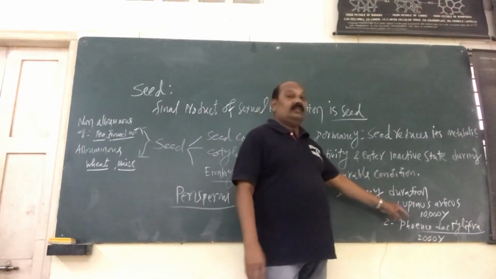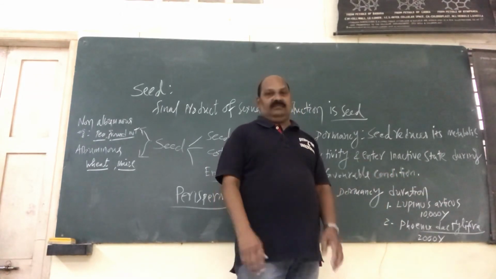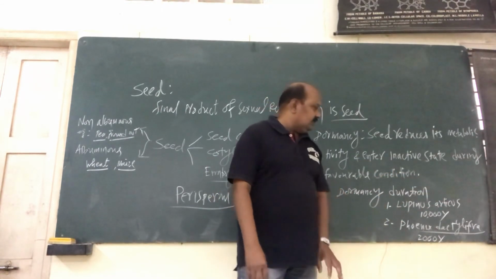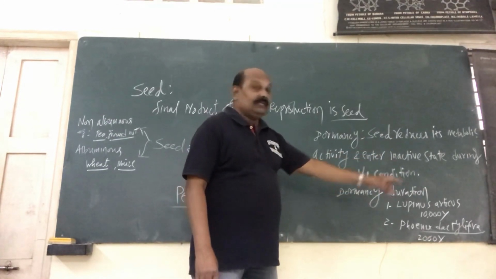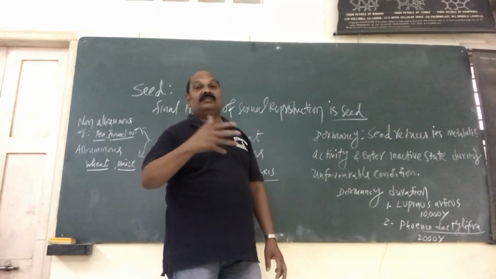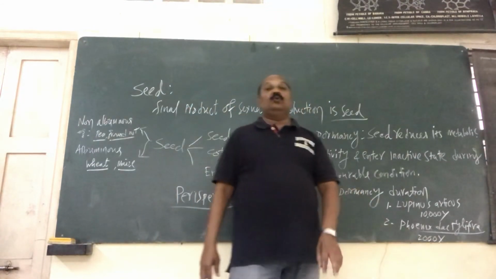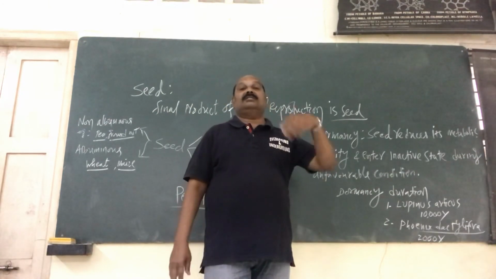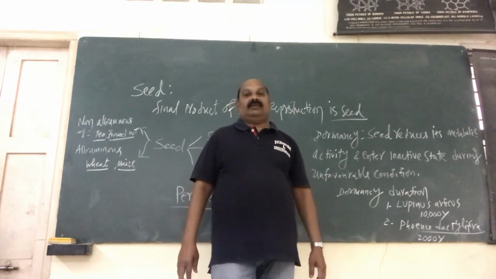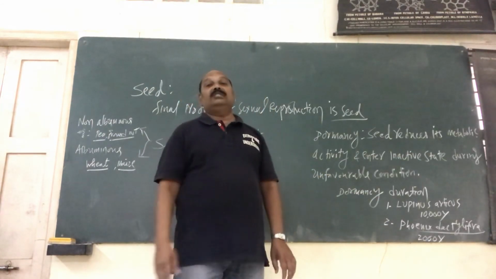The one is about 10,000 year old seeds that were found during Arctic excavation. Whereas another one is Phoenix dactylifera. You understand that dactylifera means what? It comes under the palm tree. It's a palm tree. About 2,000 year old palm tree seeds have been found. Once again, they start to germinate under favorable conditions. So these are the two best examples to understand the dormancy of the seeds.